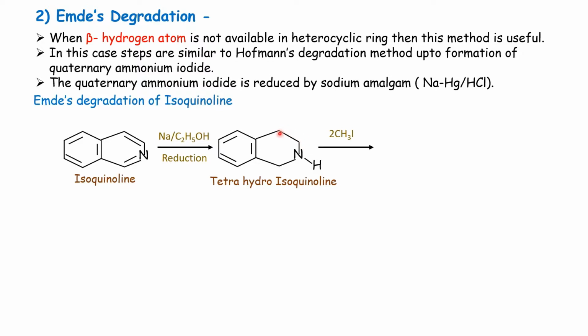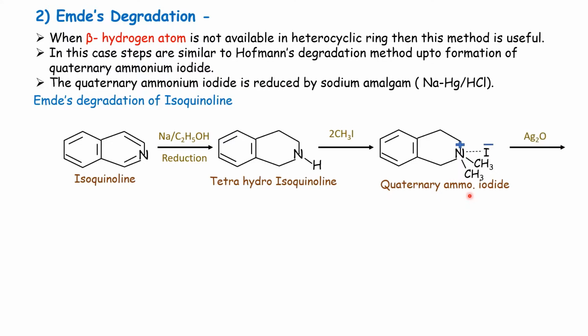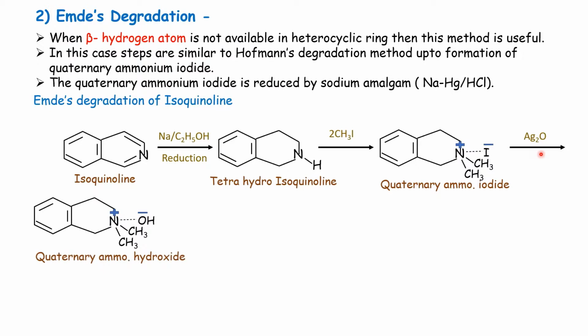At first, the Hofmann degradation is possible. The first step is methylation. After methylation, the quaternary ammonium iodide is formed, which upon hydrolysis with silver oxide gives quaternary ammonium hydroxide. Up to this step, it is similar to Hofmann's degradation method. Then upon pyrolysis, that is upon dehydration, the ring is opened from one side. There is a breaking of the carbon-nitrogen bond. Up to that point, it is the Hofmann degradation method.